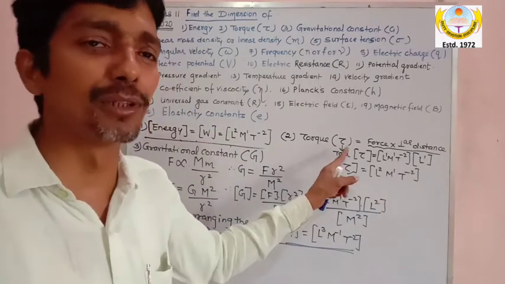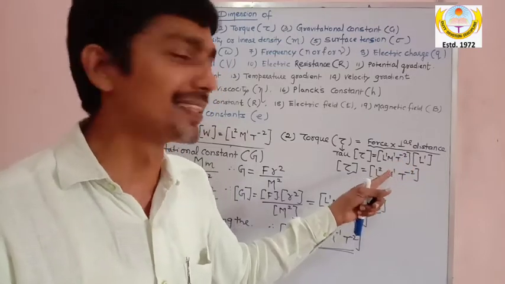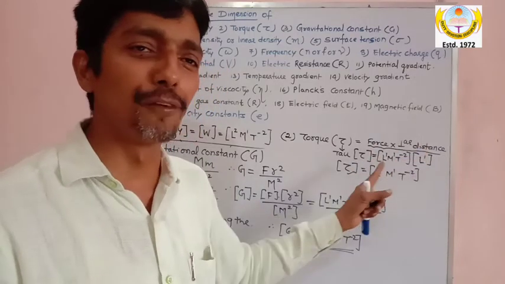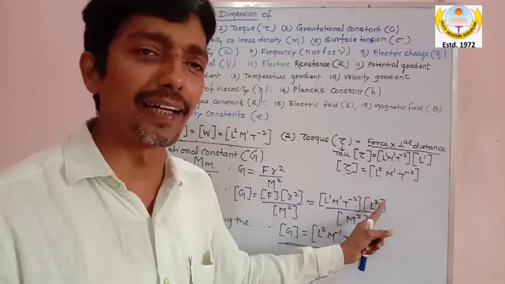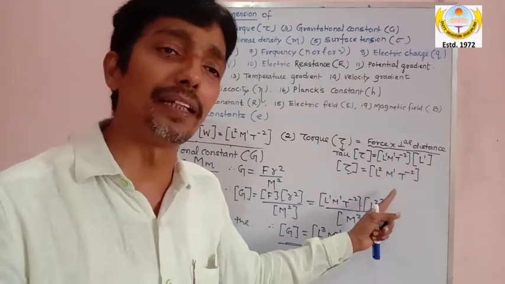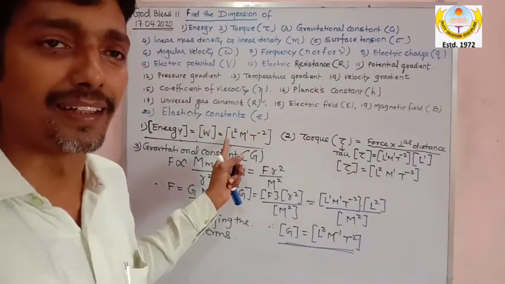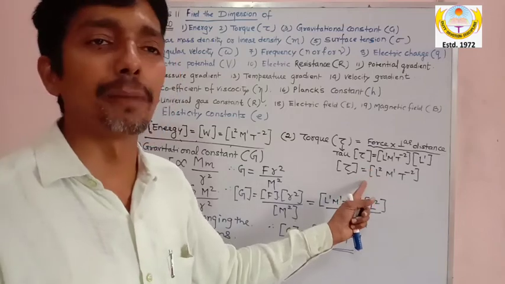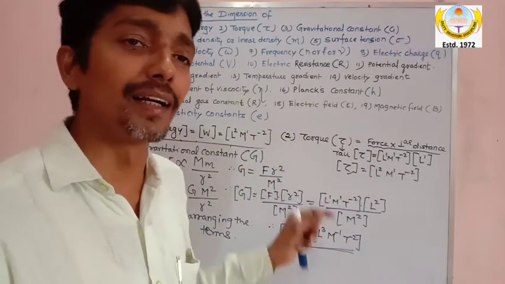Torque is force into perpendicular distance. Perpendicular doesn't make a difference, it is force into distance. Dimension of force is L1 M1 T minus 2, distance is L power 1. Total dimension becomes L power 2 M1 T minus 2. Oh God, this is the same dimension as the dimension of work. But the unit possessed by torque is Newton meter, whereas the unit possessed by work is joule.